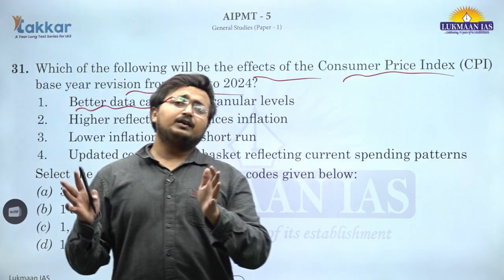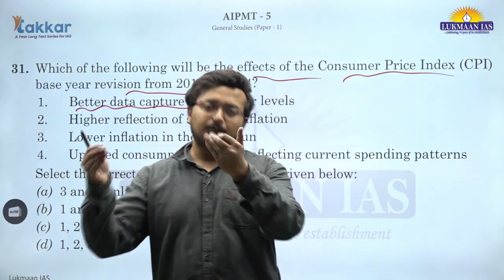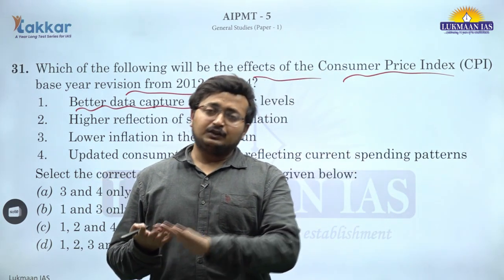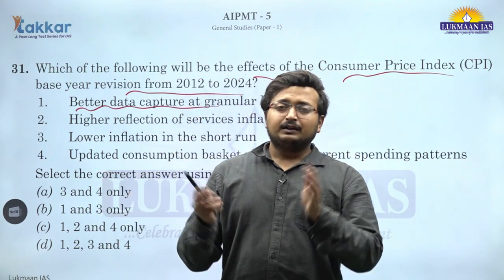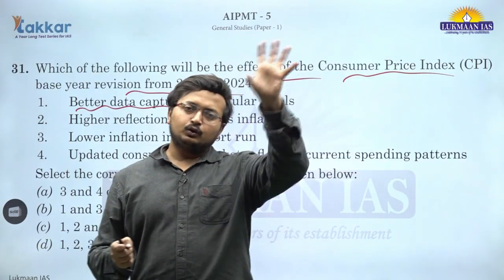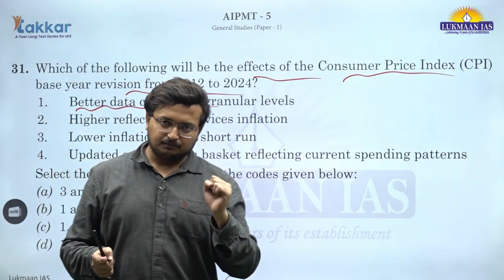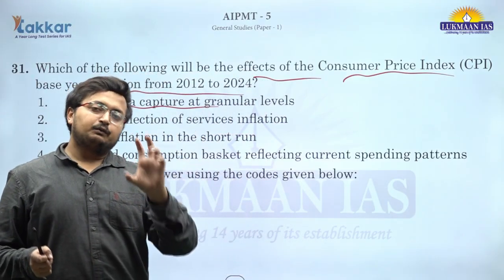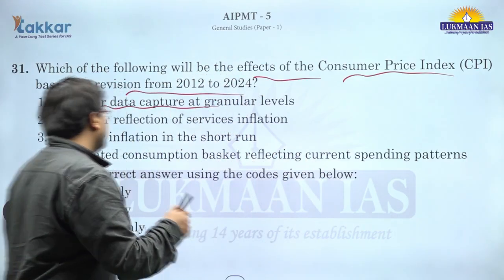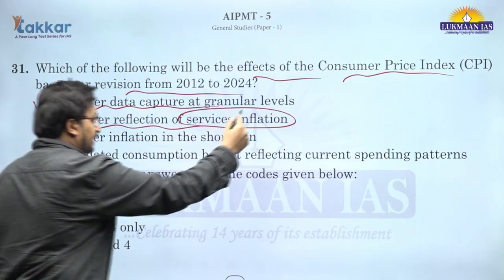There was a debate that the inflation data which was coming out at 1.5 or below 1% in some months, and the actual experience of erosion of purchasing power by normal people, there was a disjoint, and that was because of the older base year and older basket of commodities which were getting accounted in inflation targeting. However, the new data with a revised base year would ensure that granular data would be better, and there would be higher reflection of service inflation. That is very good.